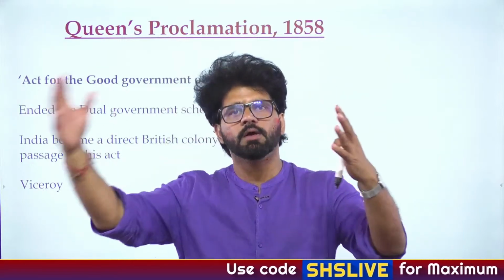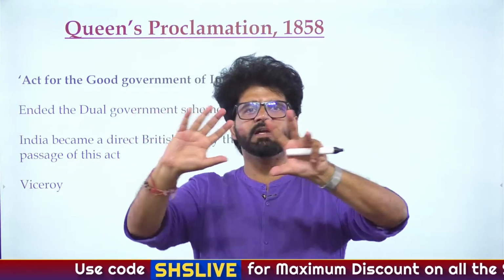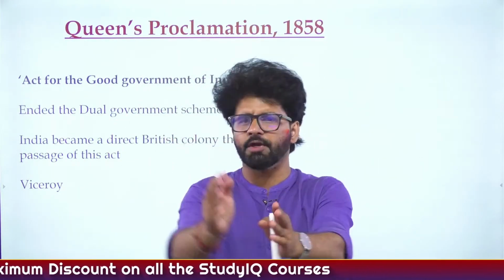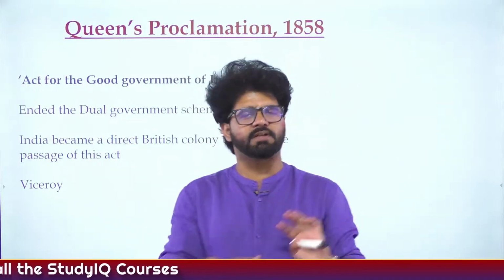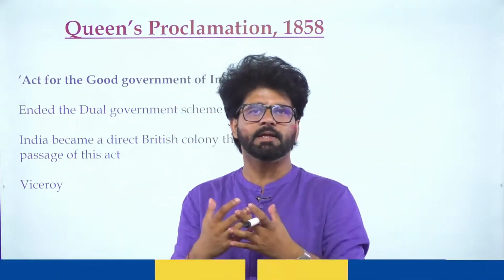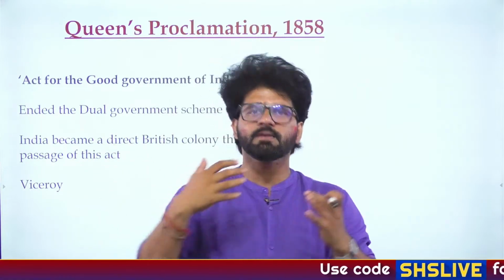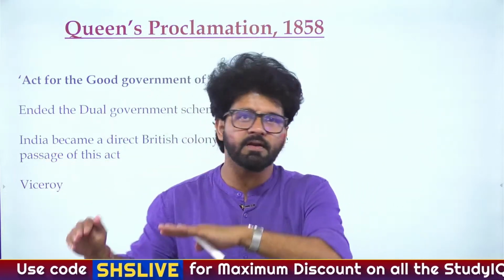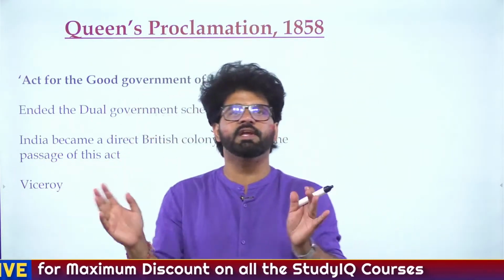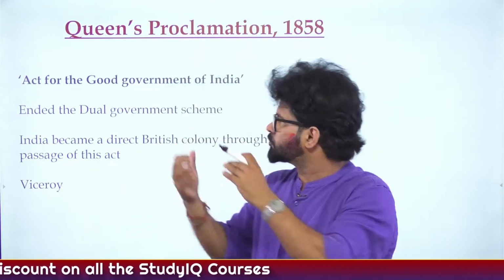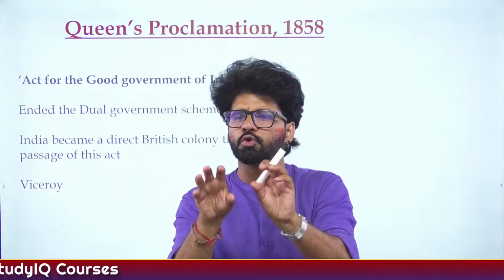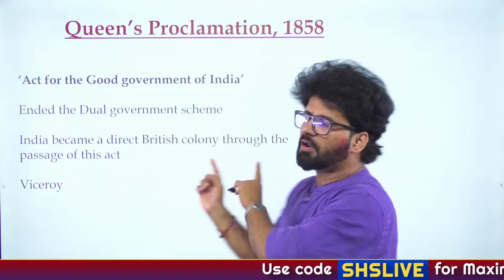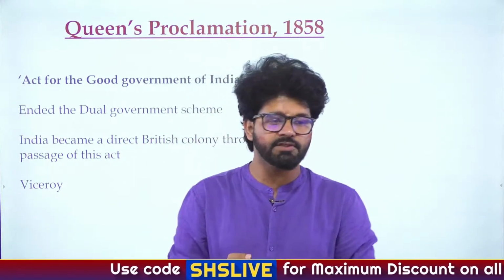Then you have the Indian Council Act. Earlier we had the Governor General Council. From the 1853 Act, we had divided the Governor General Council into the Governor General Executive Council and the Legislative Council. Just like India's current setup, where the executive has more say than the legislature, there also the Governor General Executive Council had more say than the Legislative Council. So the act which majorly caters to the provisions of the Executive and Legislative Council is known as the Indian Council Act. We will see the Indian Council Act 1861 in a few moments.